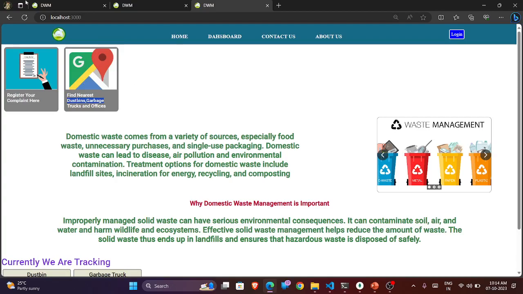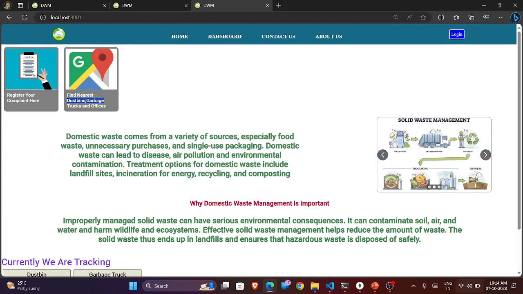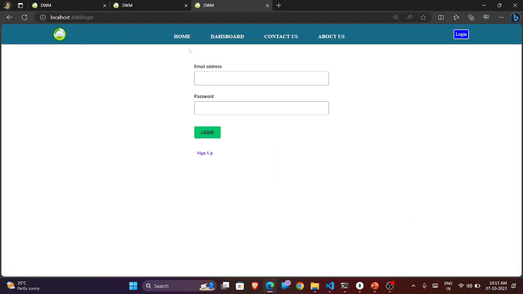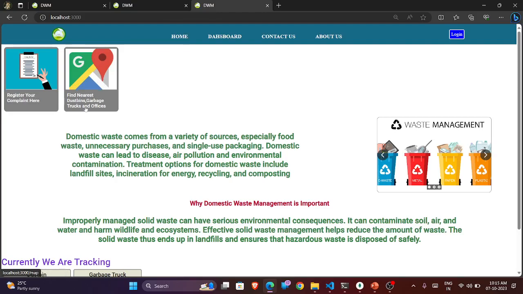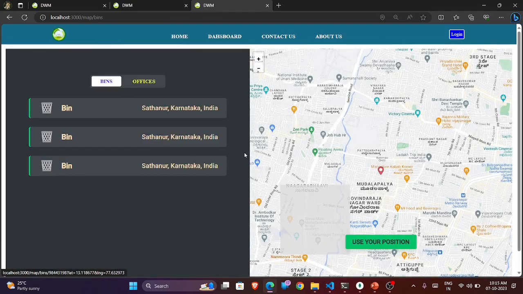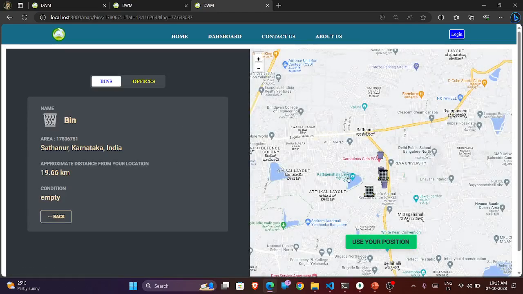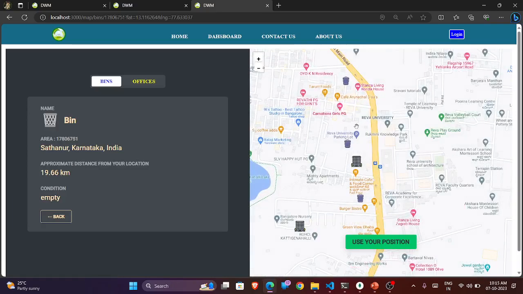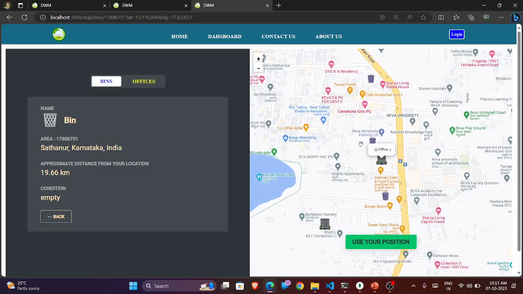This is the web application. This is the main application. On the home page, we need to log in first if you want to write a complaint. But we can find the nearest dustbin here. If I open any of the dustbins, you can see on the map, this is some kind of office, here is some trash.